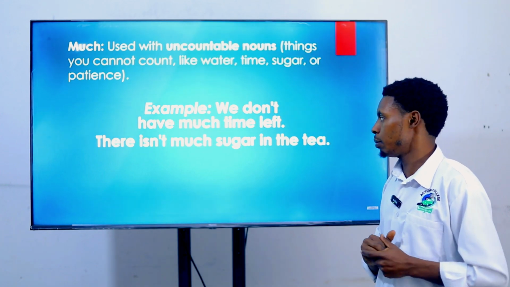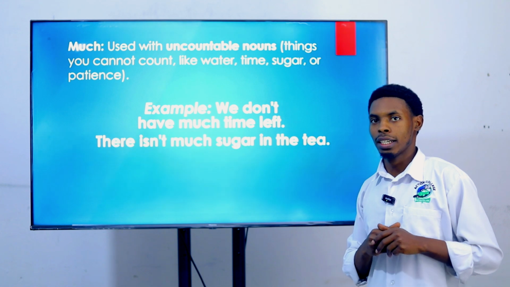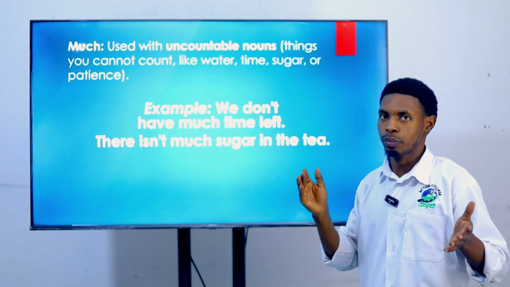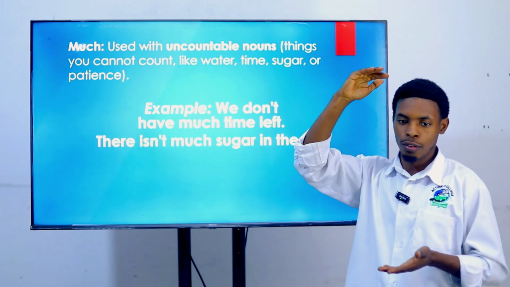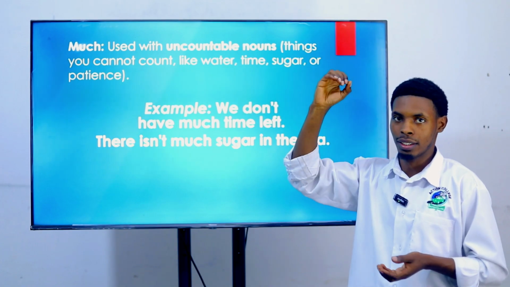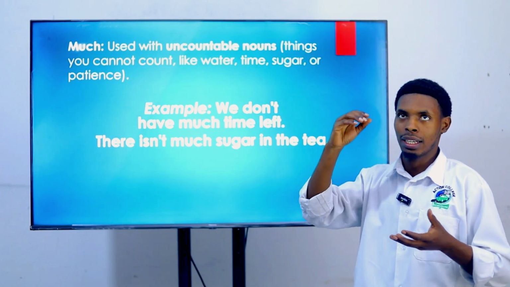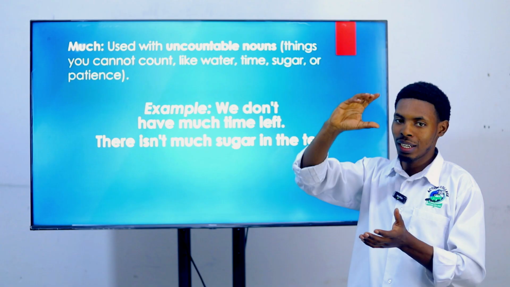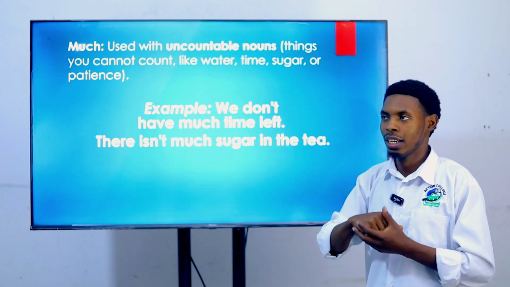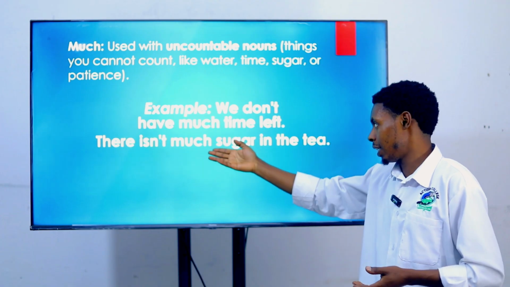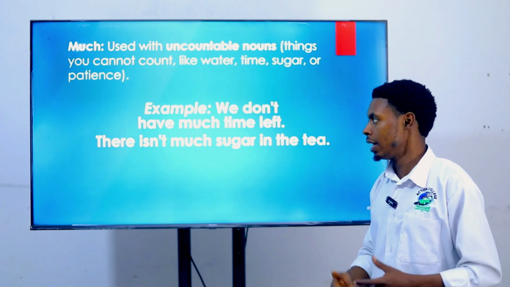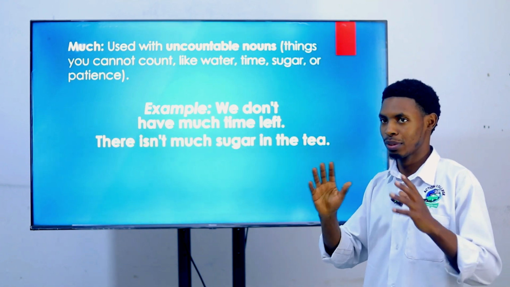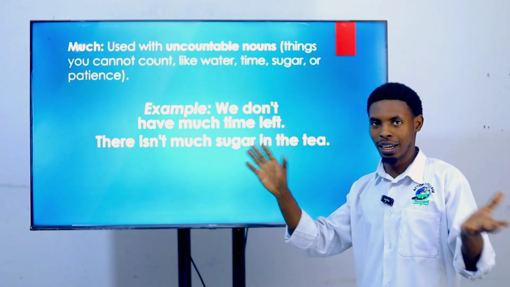And there isn't much sugar in the tea. If you mean that sugar can be much, it means that there is a level where it's going to be excess, right? When it's going to be excess, it means that this amount is different from a small amount. So you mean that this is a large amount of things, whereby you want to mean that it's non-countable, and simply you say there isn't much sugar in the tea. If there is much sugar, you can't drink it. Sometimes it looks bitter.